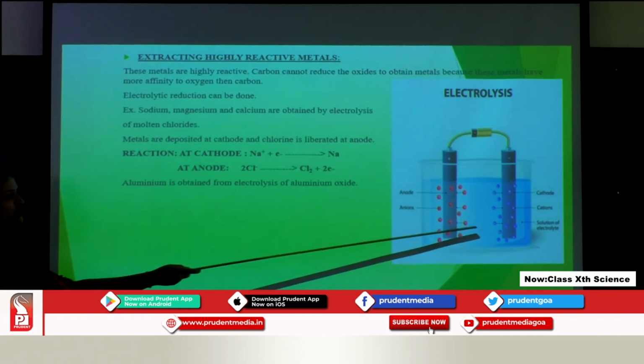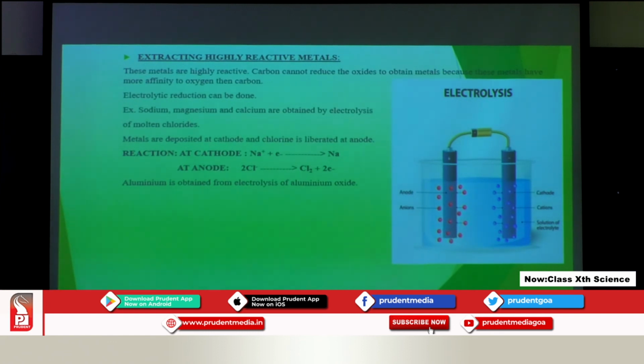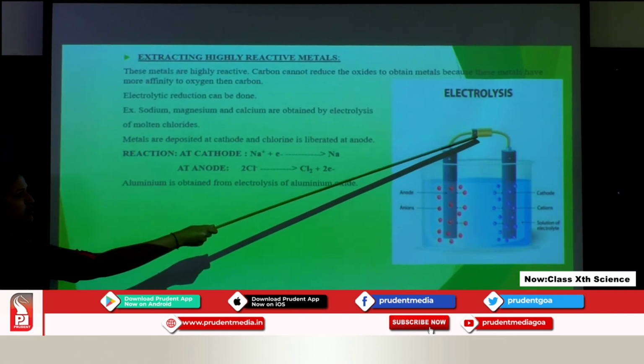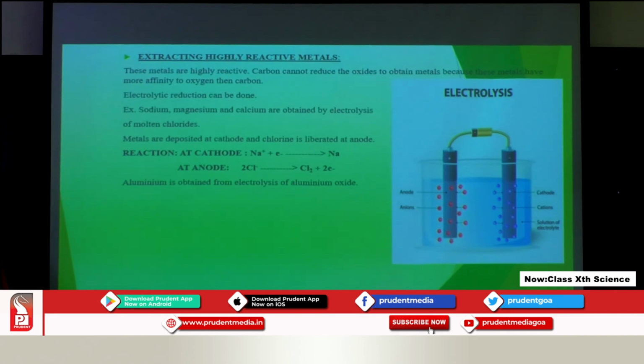So, we have two electrodes, one is the cathode, one is the anode. Here you can see the battery or electric cell is connected. When the circuit is complete, the electric current will flow through the circuit.